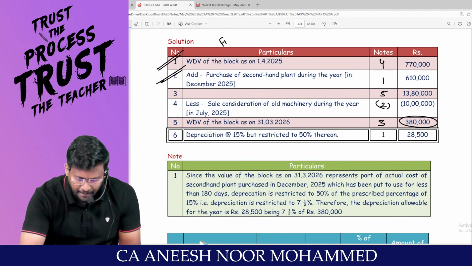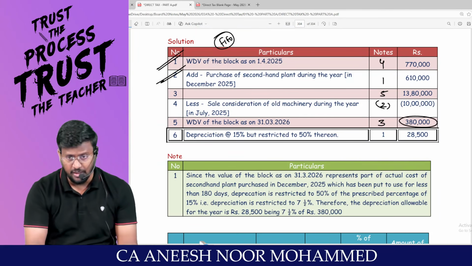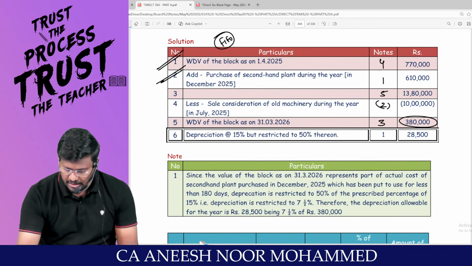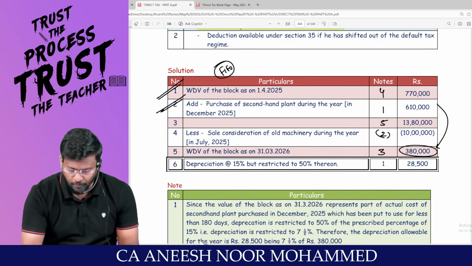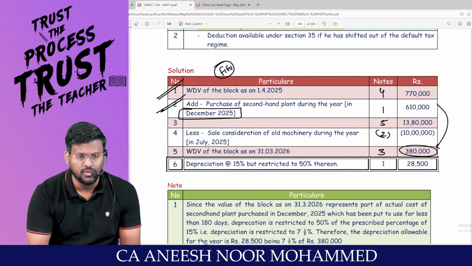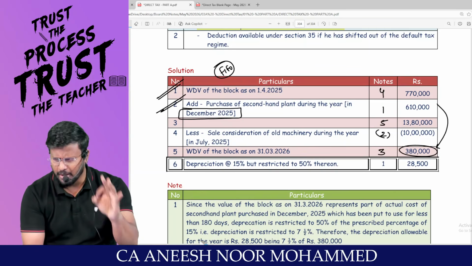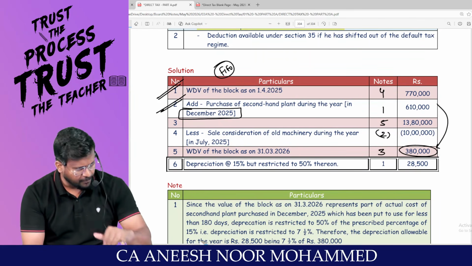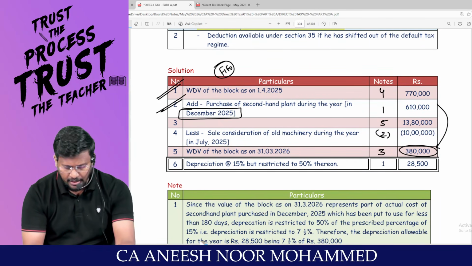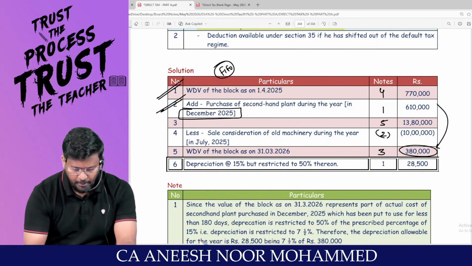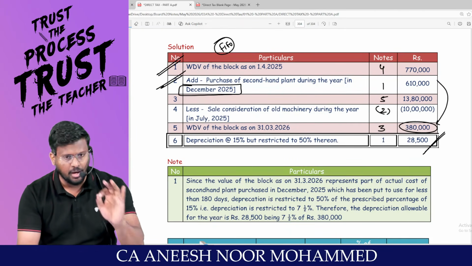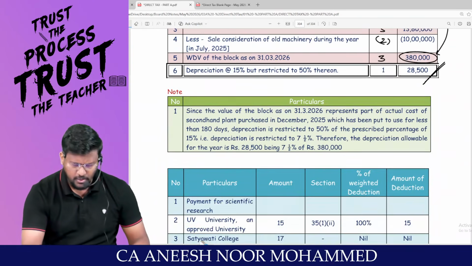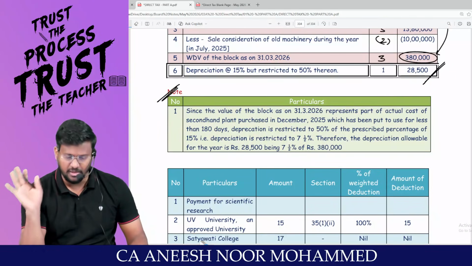We will mandatorily assume the FIFO method, first in. That means we are having the newly purchased machine in our hand when we have purchased in December 2025. December, then January, February, March. Only 3 months are there, which is less than 180 days. So 3,80,000 into 7.5% comes to 28,500, which will be the amount of depreciation. Are you comfortable? That's what note they have given. First part of the answer comes to an end.